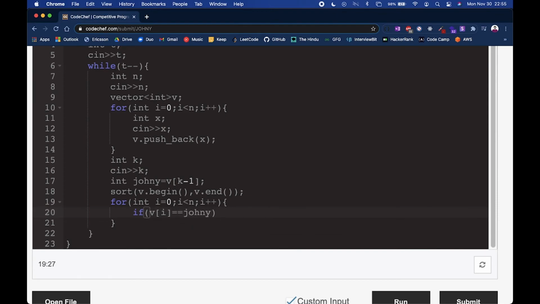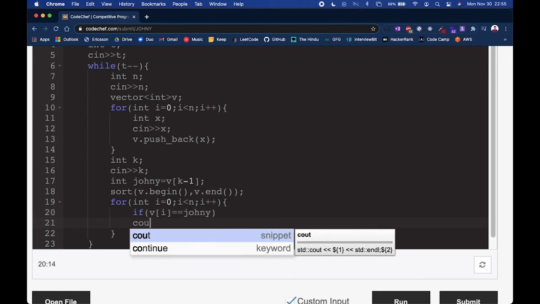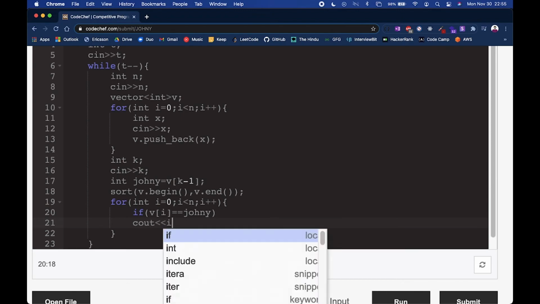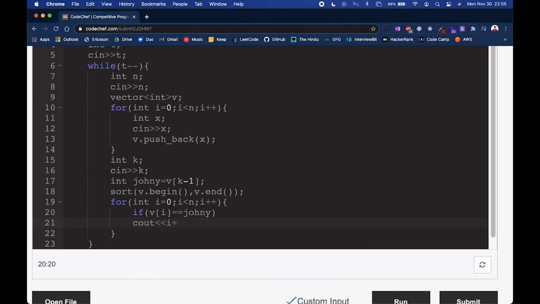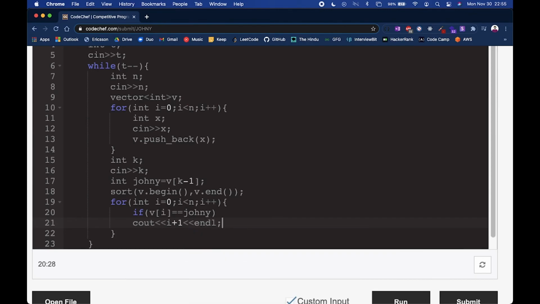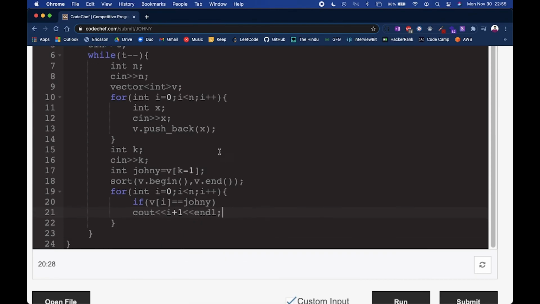If it matches, we will simply print out the position. And again, remember that the indexing starts from 0 in C++, while we are considering that indexing starts from 1 in this problem. That's why we will have to add 1 here, and I think we are good to go.